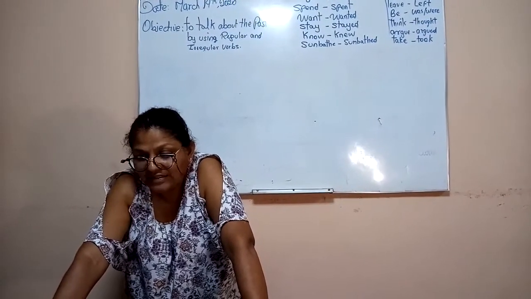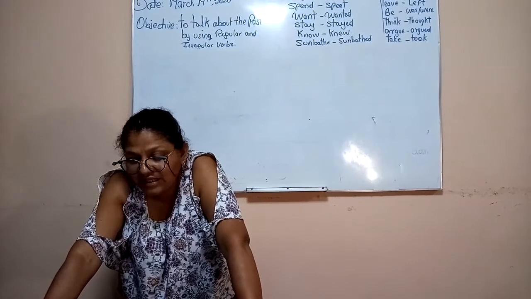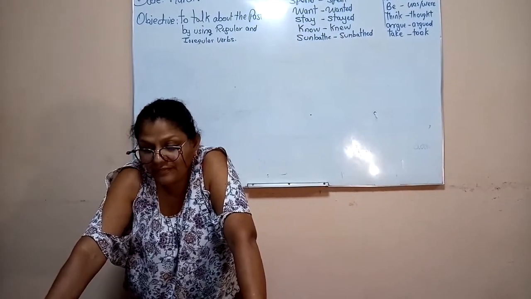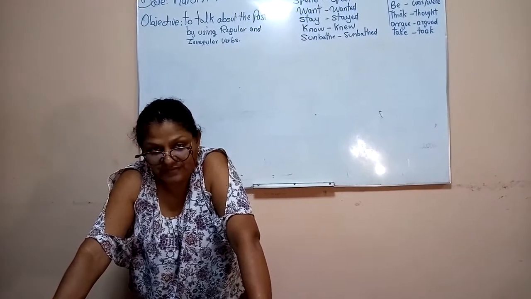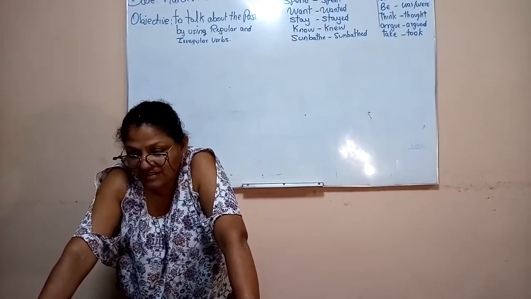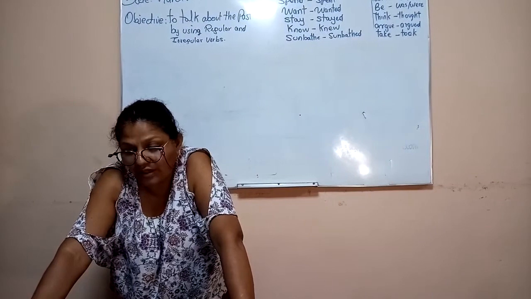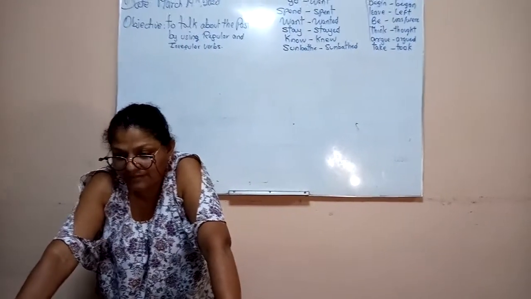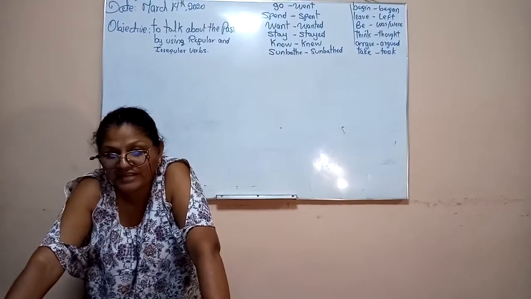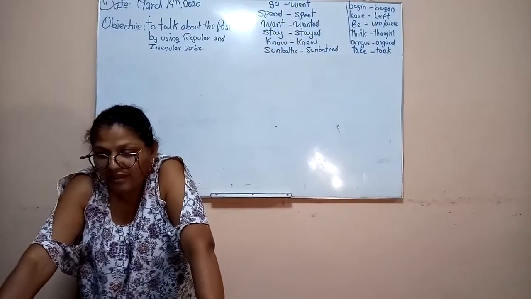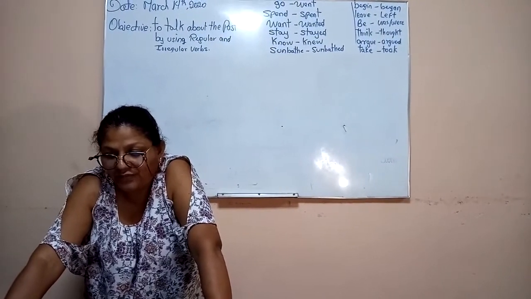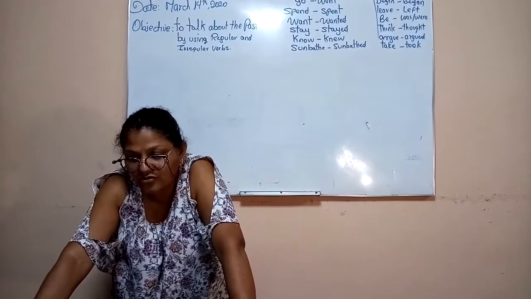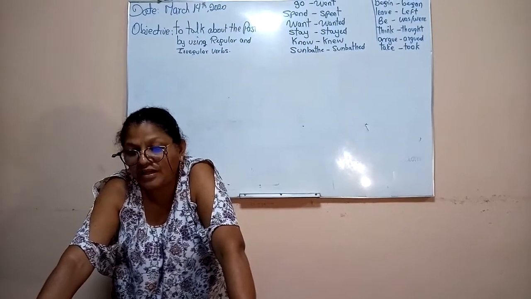Is it liked? We add d if the verb finishes in the letter e. Study: studied. Delete the y and add ied after the consonant. Stop: stopped. If the verb finishes in consonant plus vowel plus consonant, you should double the final consonant.